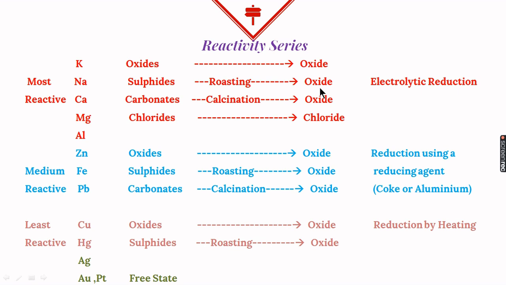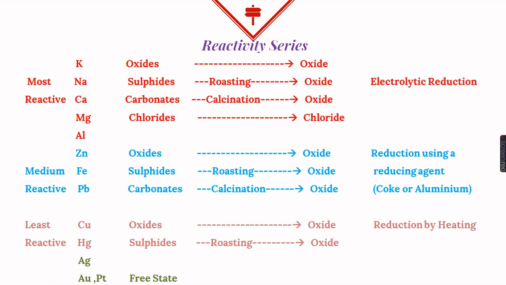Now the second question was, how are they converted into their oxides? So let's see, if it is a sulfide ore, it is converted into oxide by the process of roasting. But if it is a carbonate ore, then it is converted into oxide by the process of calcination. So once they are converted into their oxides, then we can do their reduction.